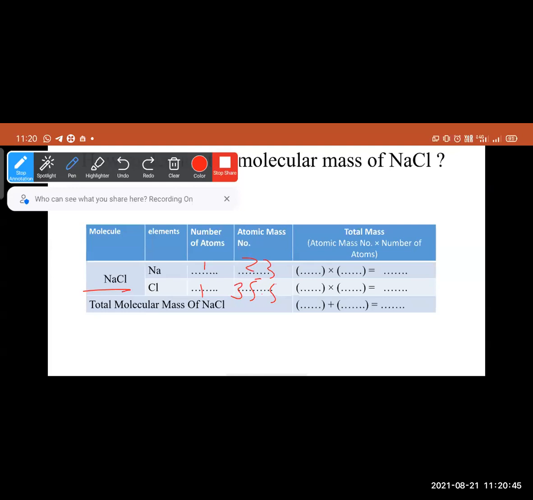So 1 into 23 is equal to 23, and 1 into 35.5 is 35.5.